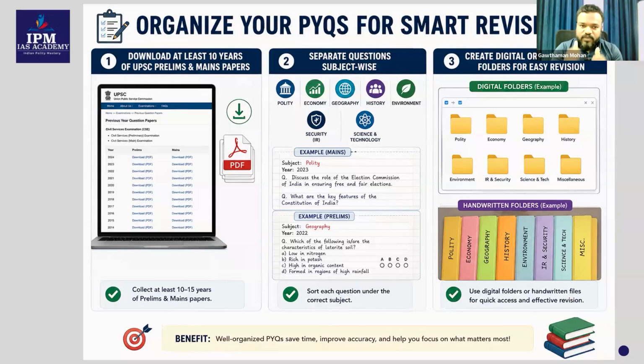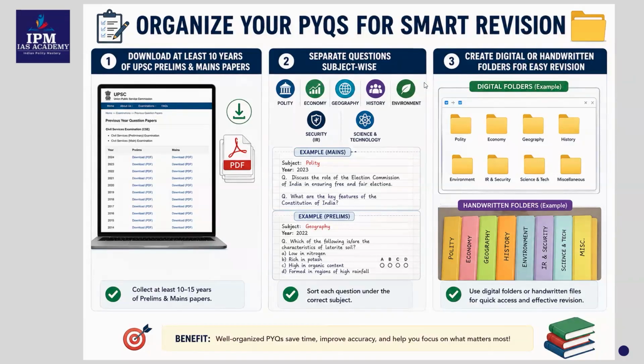Okay. So what are the takeaways from this particular slide that you need to do? Download the questions for both prelims and mains for 10 years. Then the subject-wise allocation, it will take some time. And now, the most important decision that you need to take is whether you're going on with the digital folders or the handwritten folders.